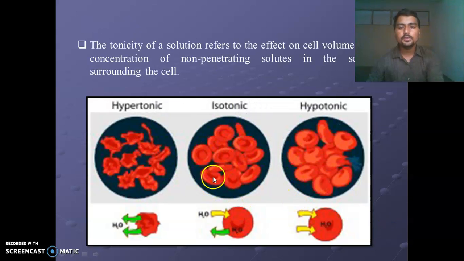Now, in this figure, we have seen the tonicity of solution and the concentration of the solutes. In an isotonic solution, when blood cells are dipped in the solution, there is a movement of solvent through both solutions, inside the cells and outside the cells, that have the same concentration, nothing but isotonic.